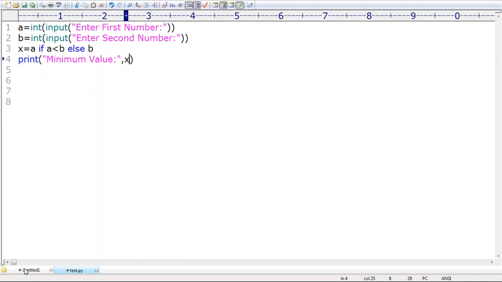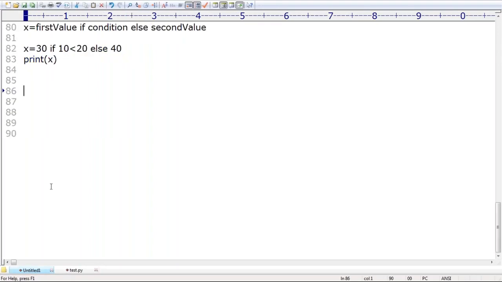Now take very special care. X is equal to the first value if condition 1, else, what do I take? Else the second value, if condition 2, else the third value.